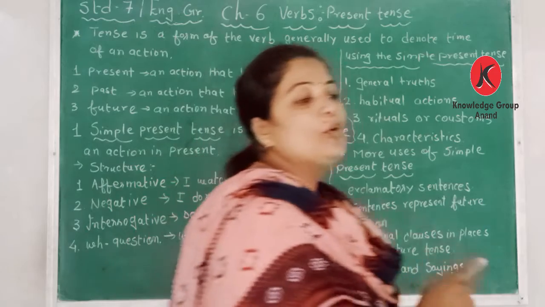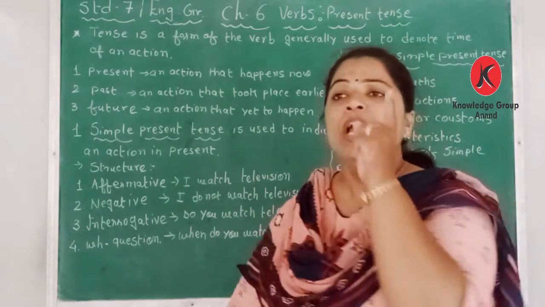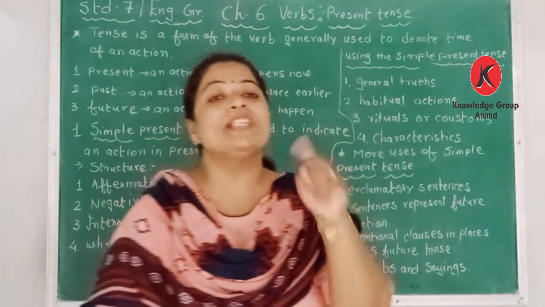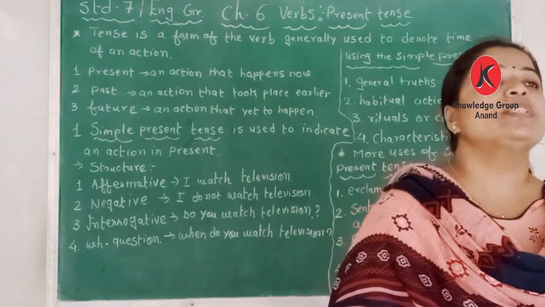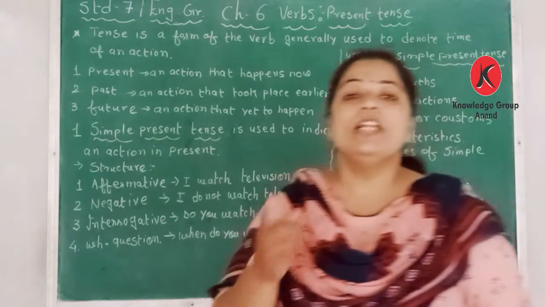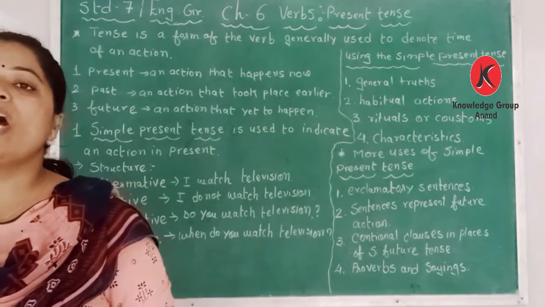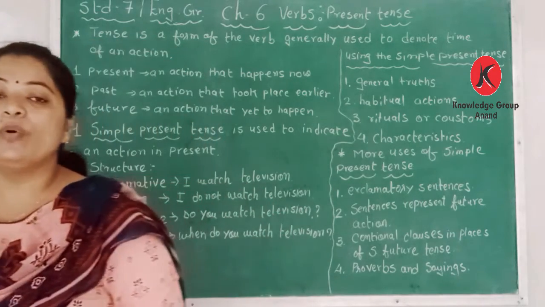Interrogative pronoun and interrogative adjective we have already learned, and you know what an interrogative sentence is. WH words are used to ask questions. So WH questions are called interrogative sentences. Next is WH questions, that also we are going to learn.